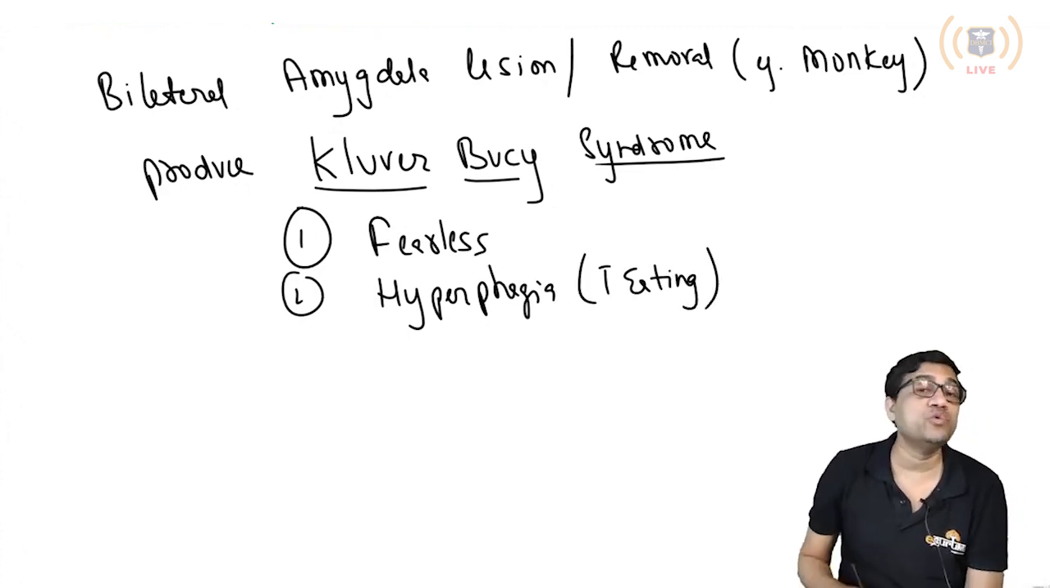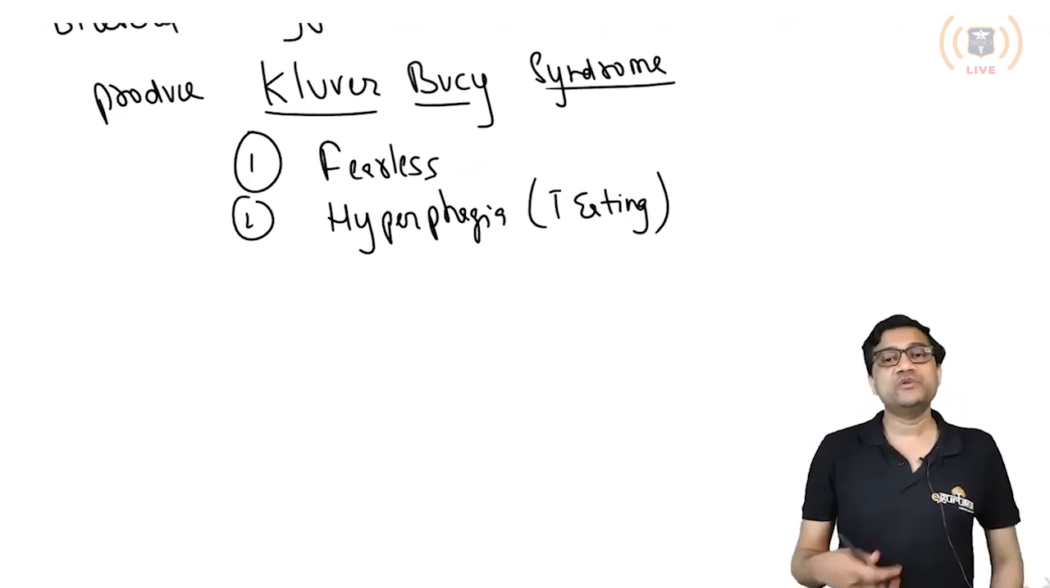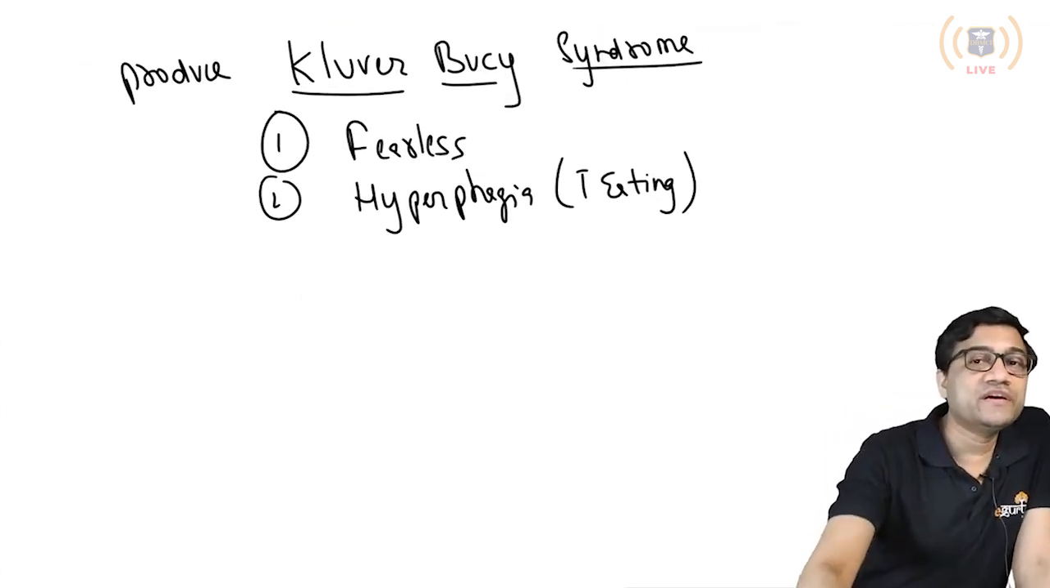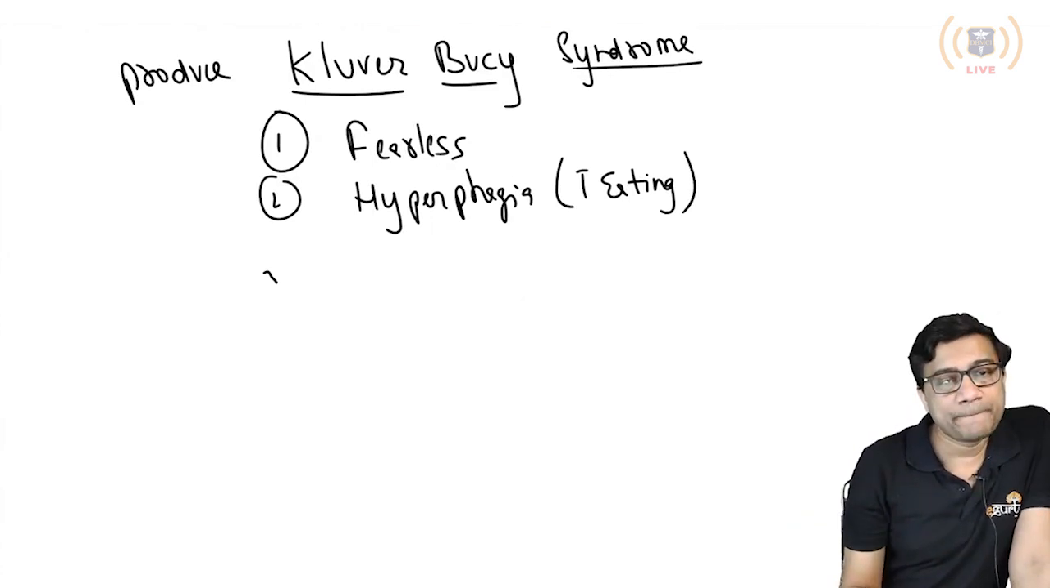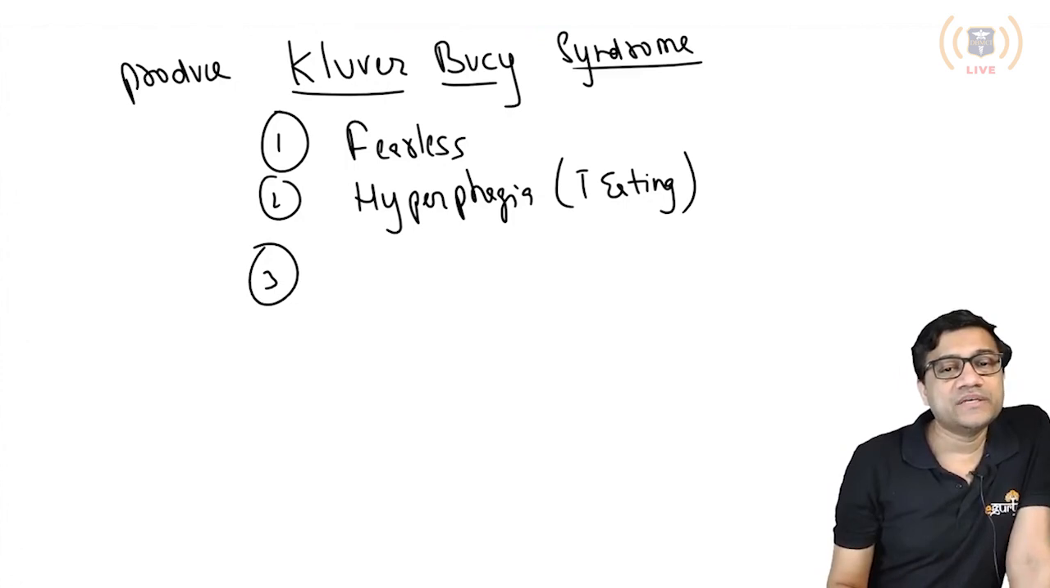So remember, when you are afraid, you don't eat. But when you are not afraid, you are safe, you start eating more. That's why fear decreases appetite. Number 3, they also develop the concept of visual agnosia. Why? Because memory is impaired.